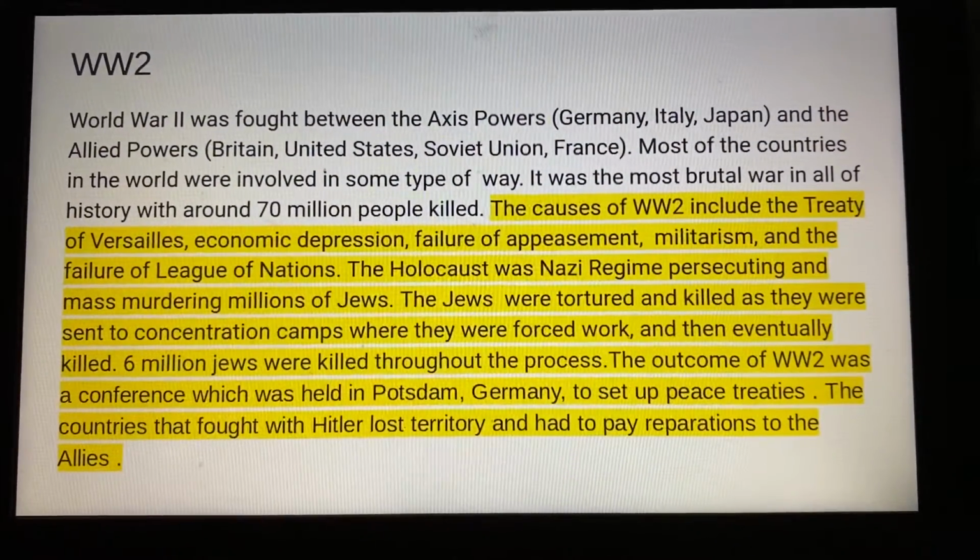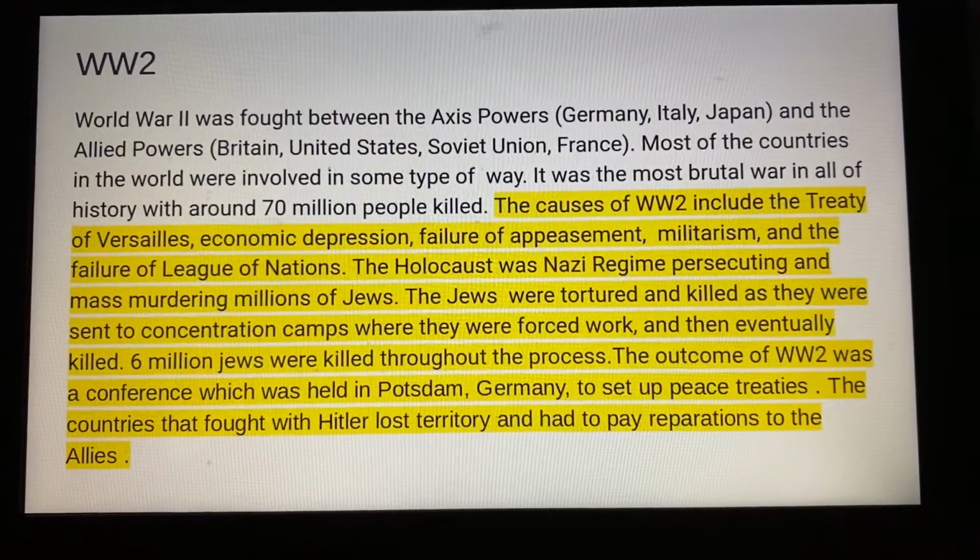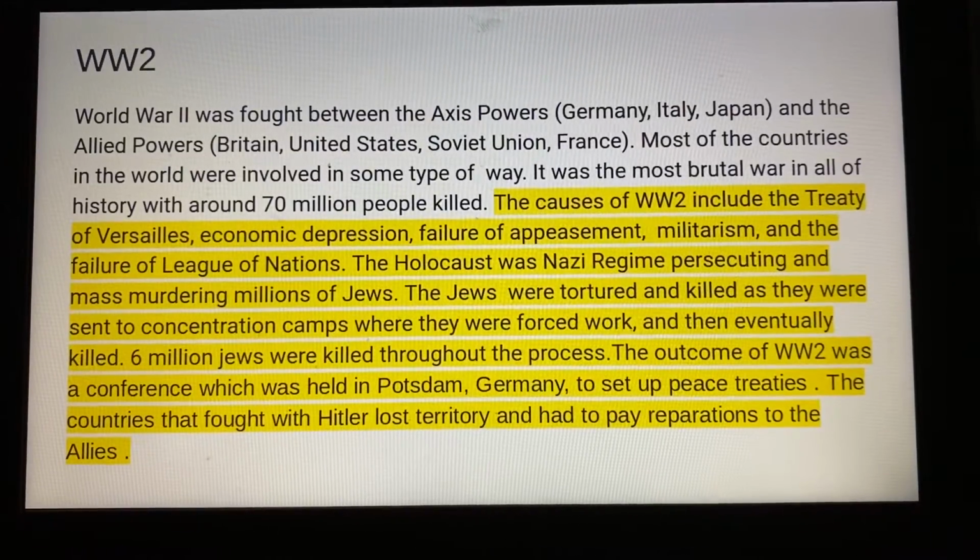World War II. The causes of World War II include the Treaty of Versailles, economic depression, failure of appeasement, militarism, and the failure of League of Nations.